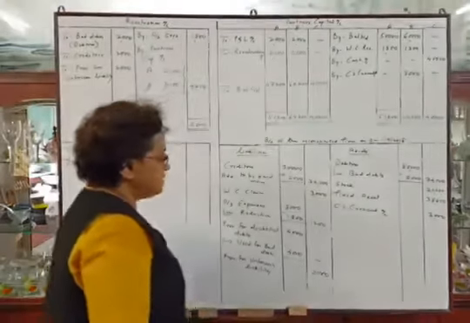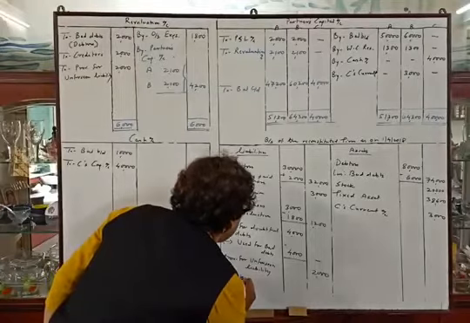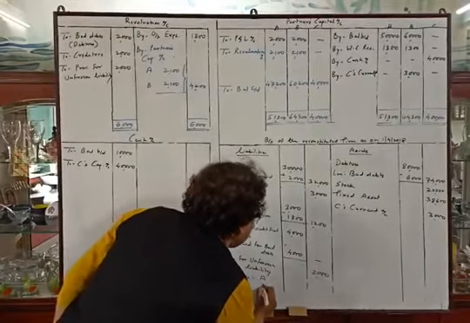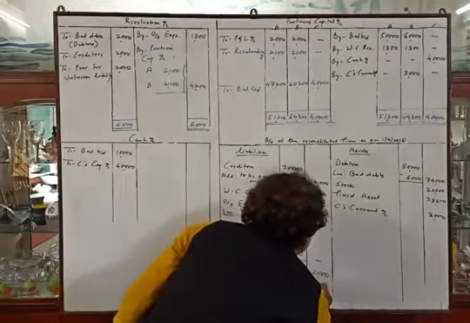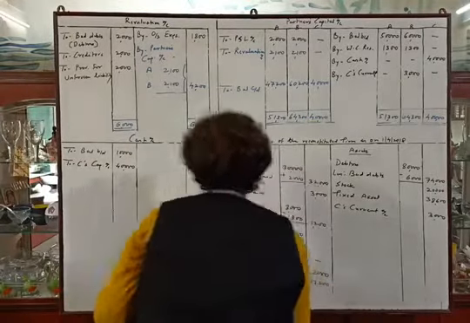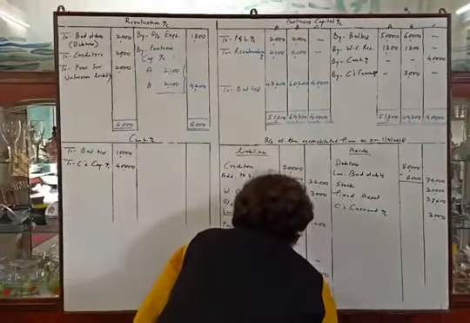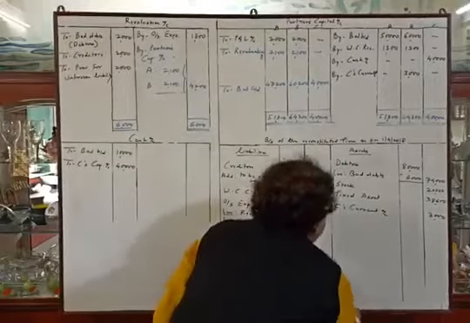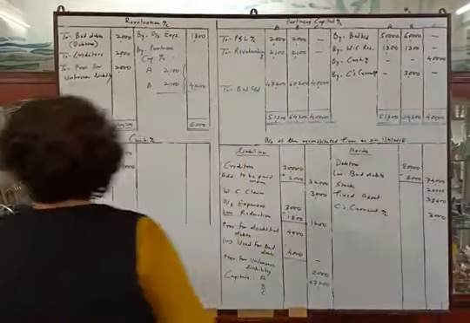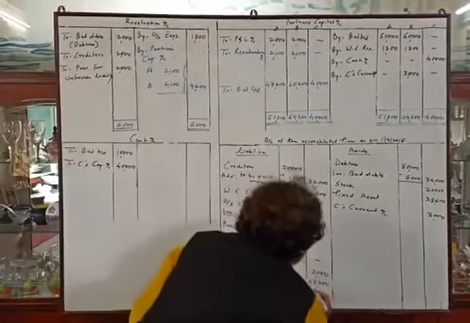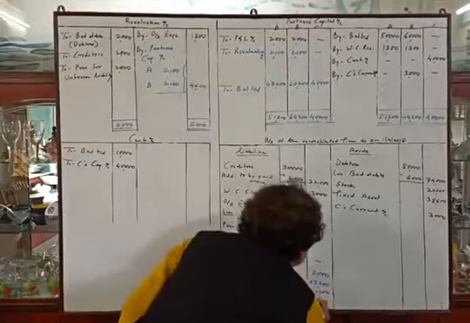We will transfer these balances in balance sheet liability side, capitals A, B and C: 47,200, 60,200 and 40,000.